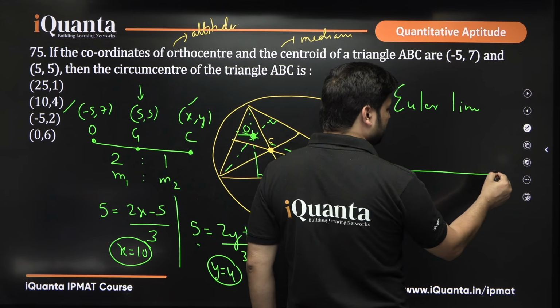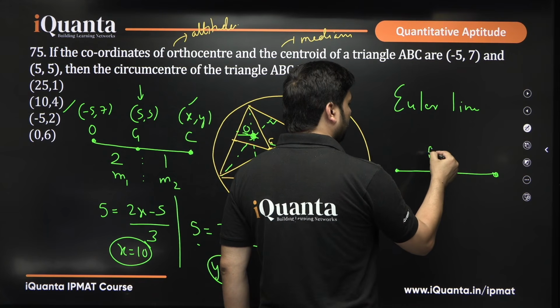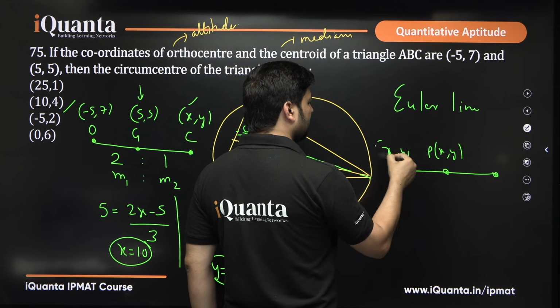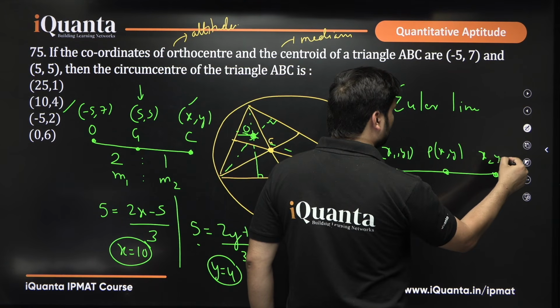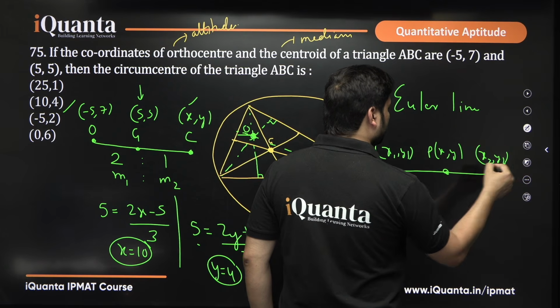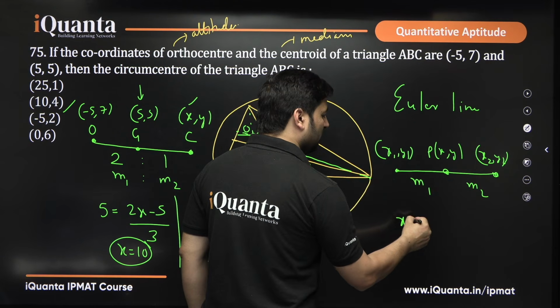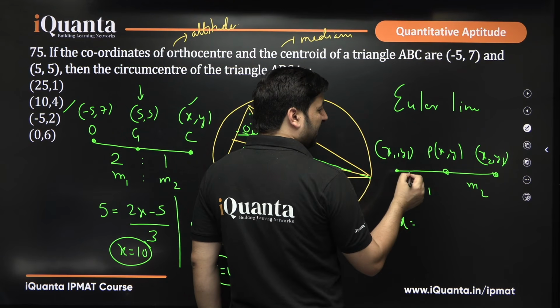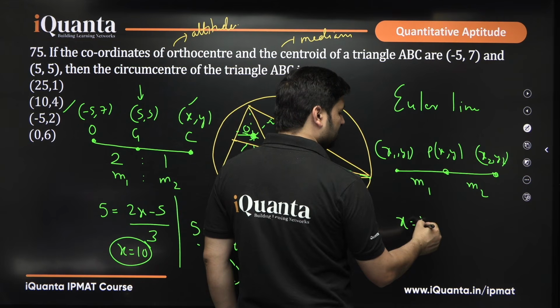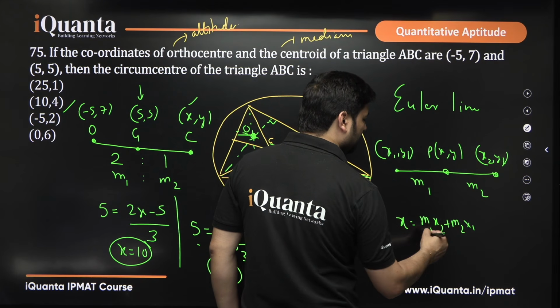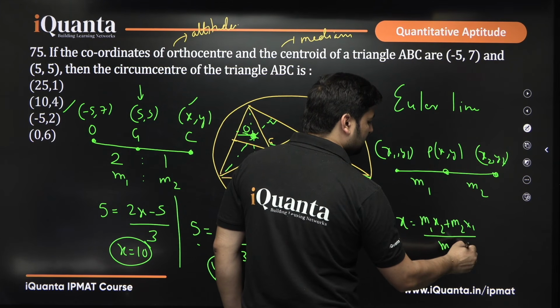Internal division is basically, suppose there is a point P and it has coordinates x, y. This is the point x1, y1, and this is the point, say, x2, y2. And there is a point P which divides them in the ratio M1 is to M2. Then the x coordinate of P is M1 x2 plus M2 x1 upon M1 plus M2. This is a part of coordinate geometry.